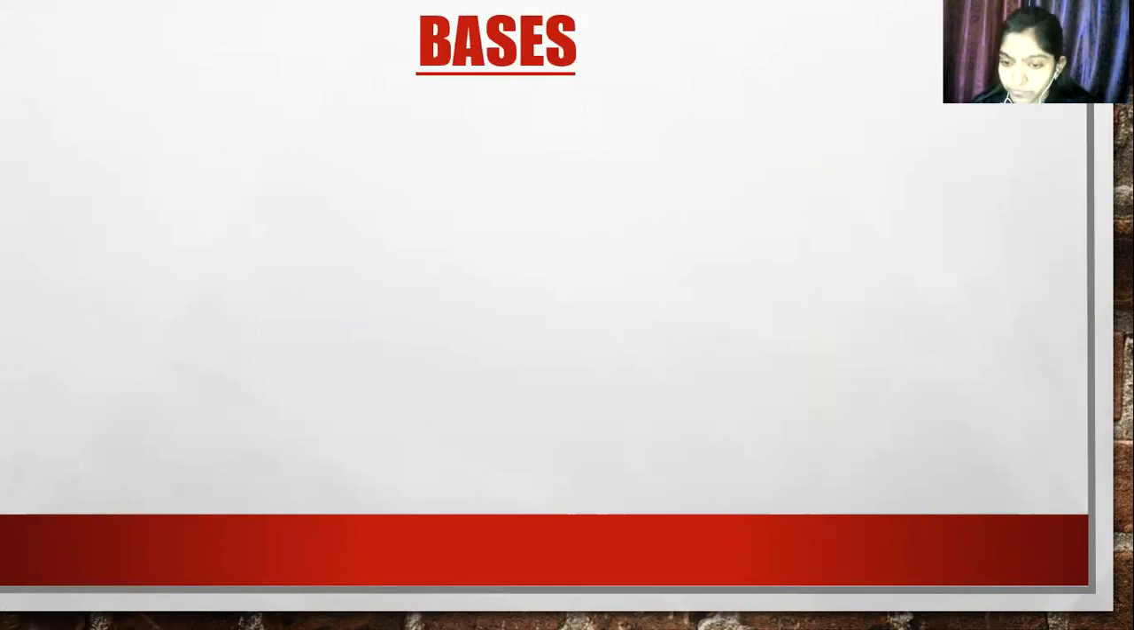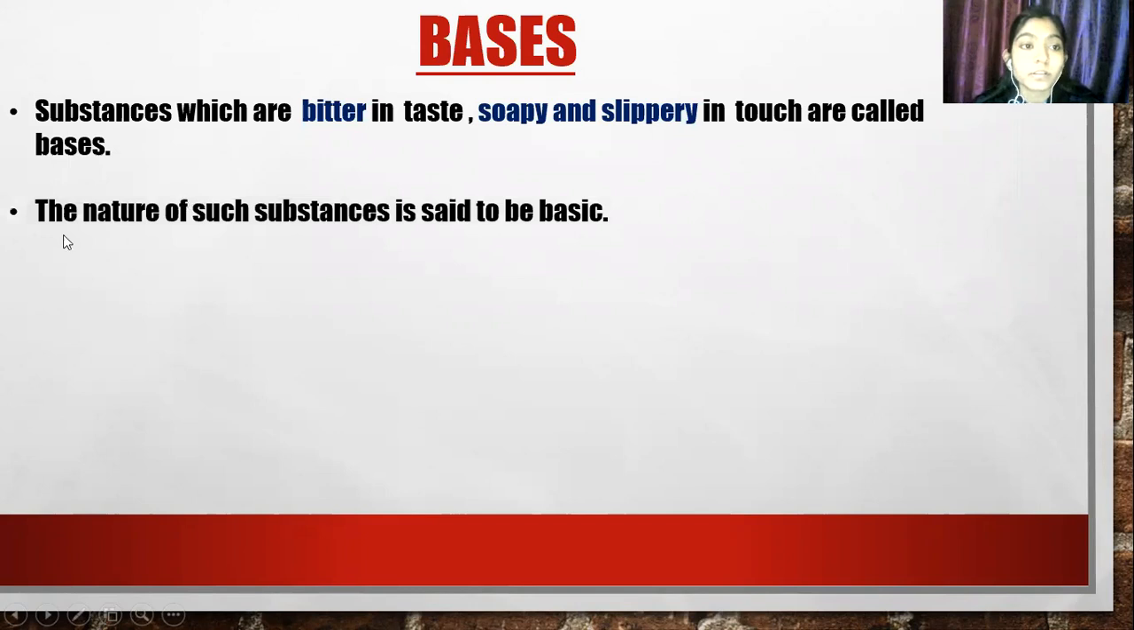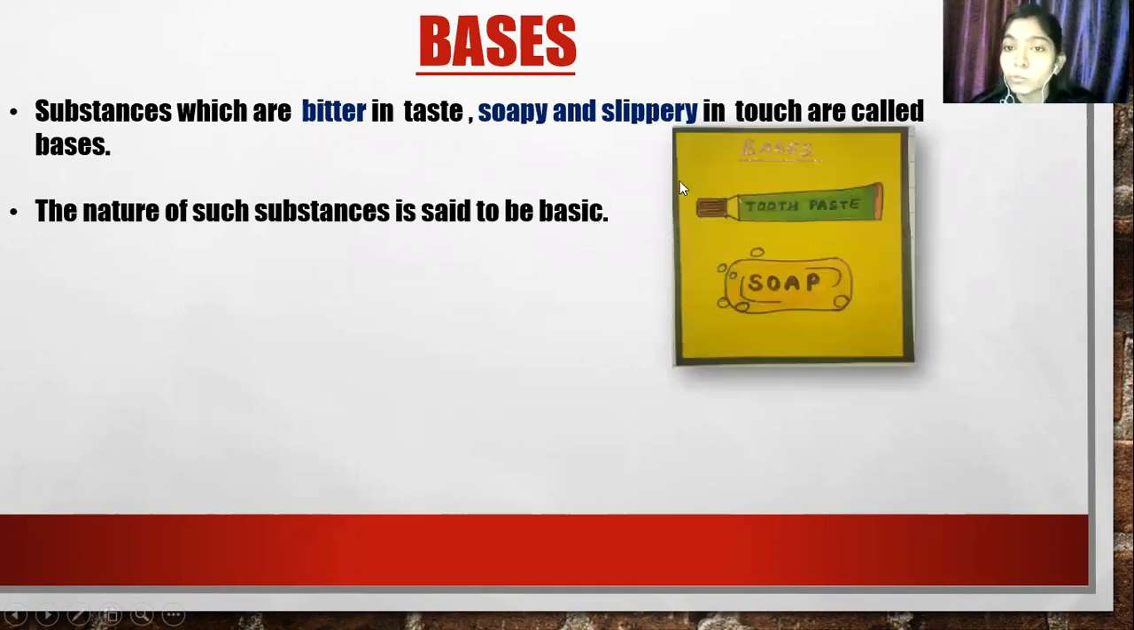Okay. So how do you feel when you touch soap? We feel slippery and soapy. Very good. So what are bases? Substances which are bitter in taste, soapy and slippery in touch are called bases. The nature of such substances is said to be basic. If a substance contains a base, then it is said to be basic in nature. For example, in toothpaste, base is there. In soap, base is there. Clear? These are examples of bases.